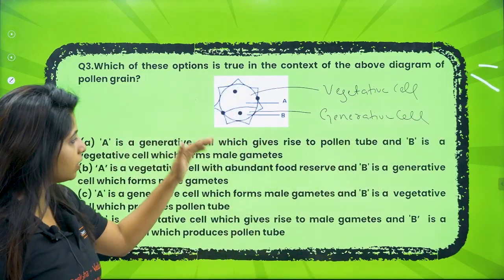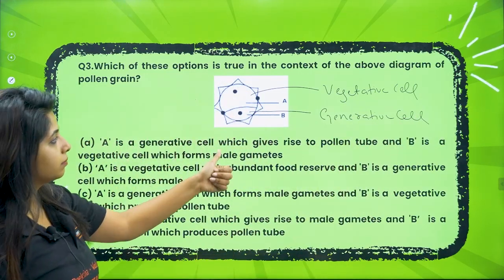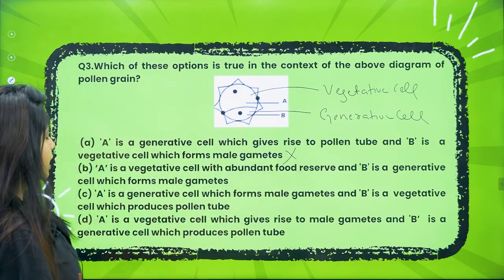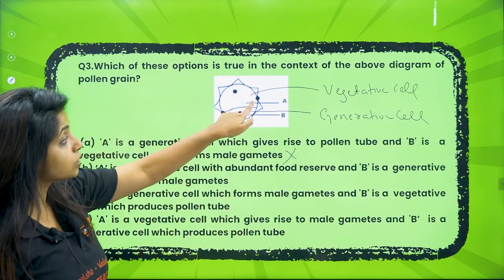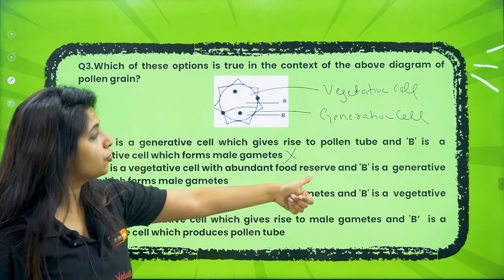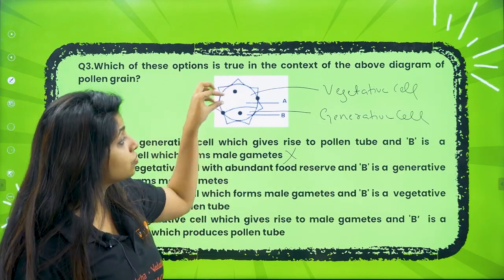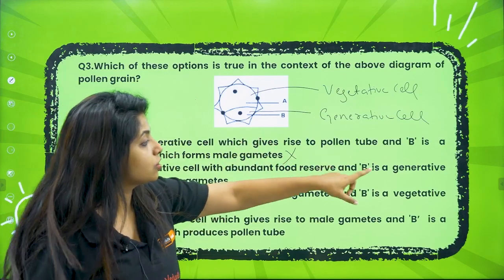Okay, now you can read the other options. A is a generative cell. Is A the generative cell, my dear children? Wrong. So do not waste your time. A is vegetative cell, with abundant food reserve. Yes, it is very big because it has abundant food reserve, because it has to nourish what? The B, that is the generative cell.